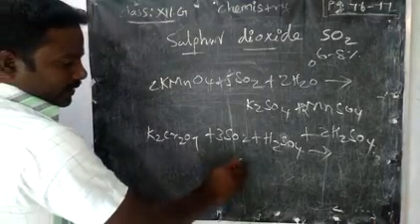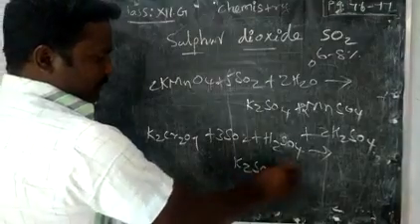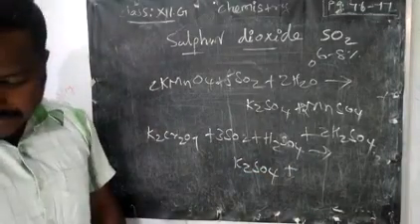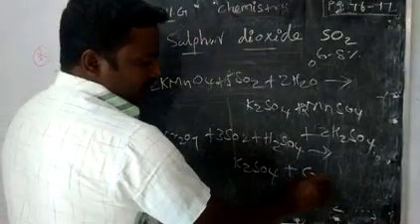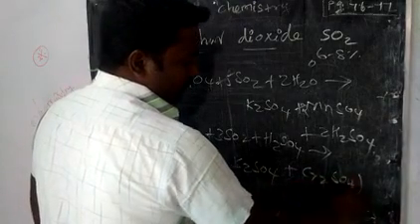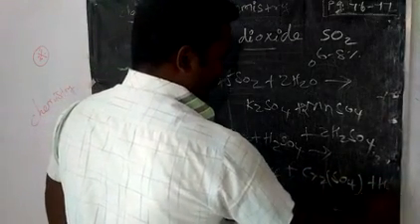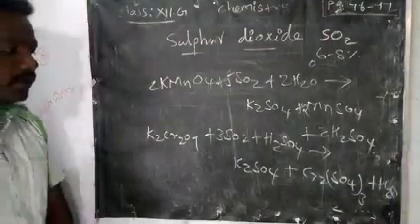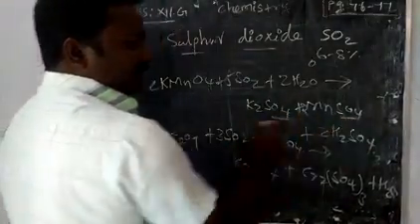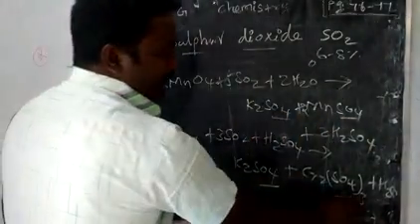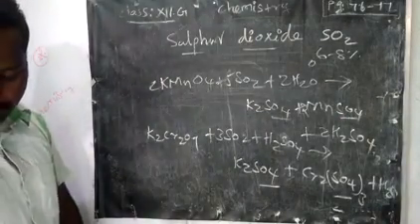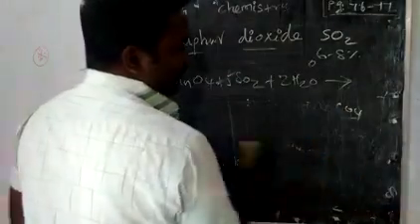So here also we will get K2SO4, potassium sulfate, along with chromium sulfate, Cr2(SO4)3, with some water. Okay, so just listen, sulfate salt will be produced. That is important.